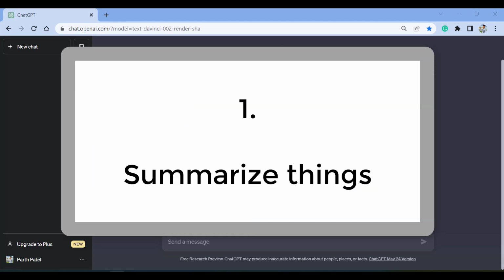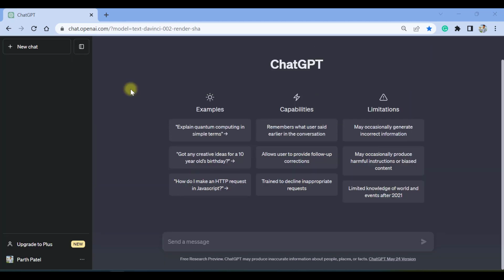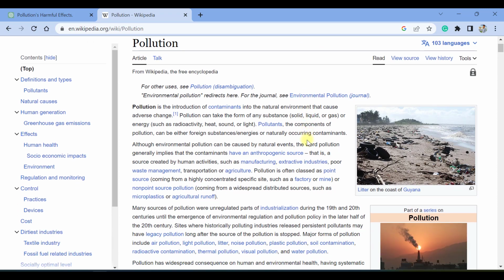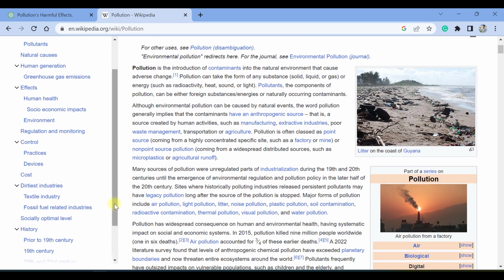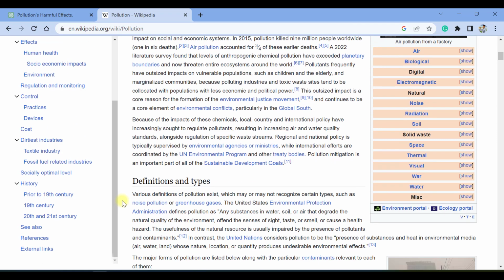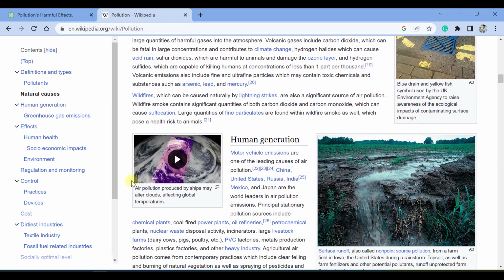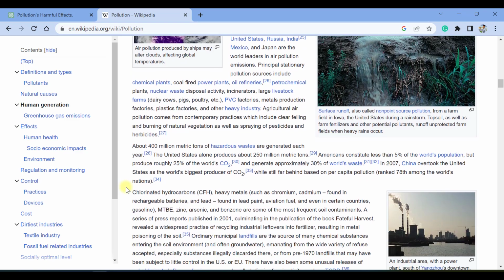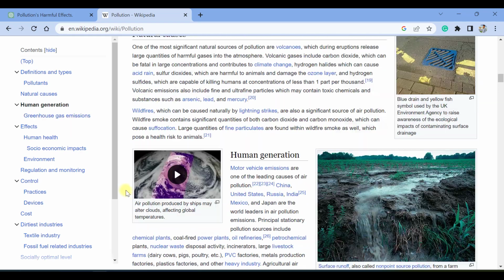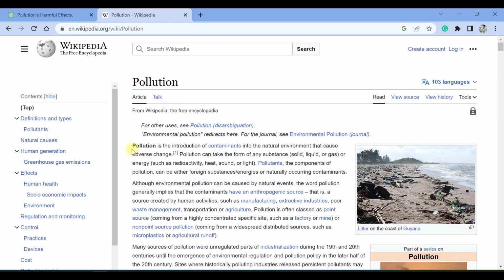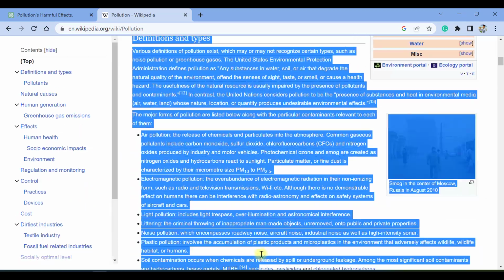So the most powerful thing which ChatGPT can do is summarize your long paragraphs into a simple and short paragraph. Let us see one example of it. Let us say you have a website in which you have detailed information about pollution, and now we want to summarize this paragraph. You can imagine how much time you will invest reading this and then making a summary out of this. So instead, what you can do is select all the paragraphs which you want to make a summary from.